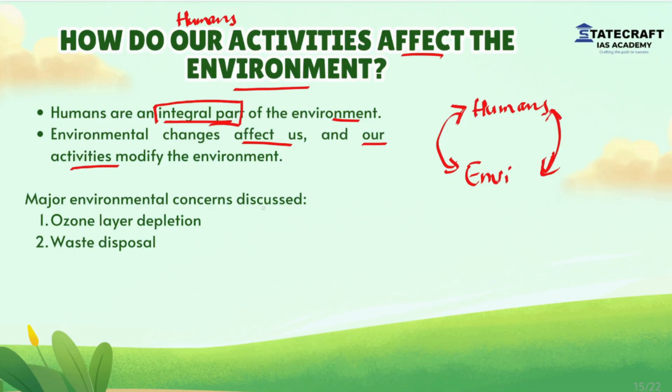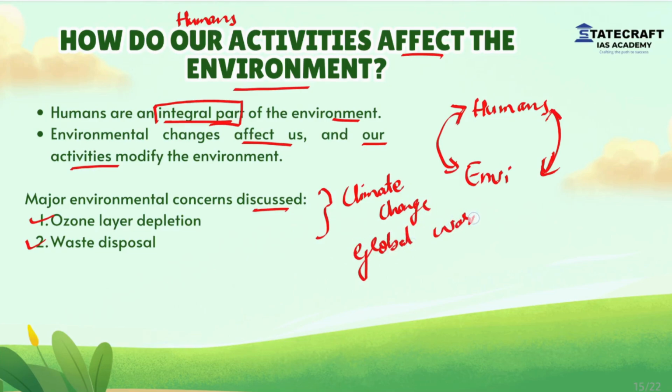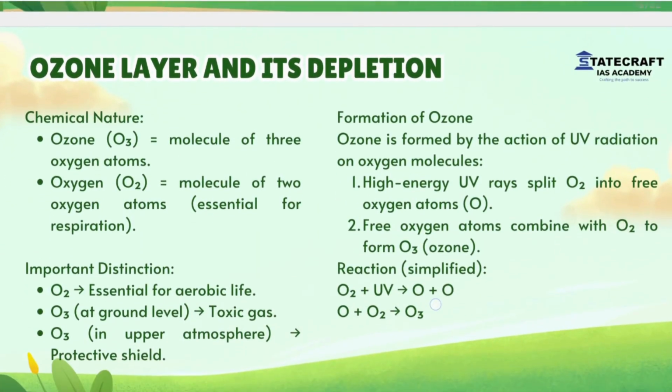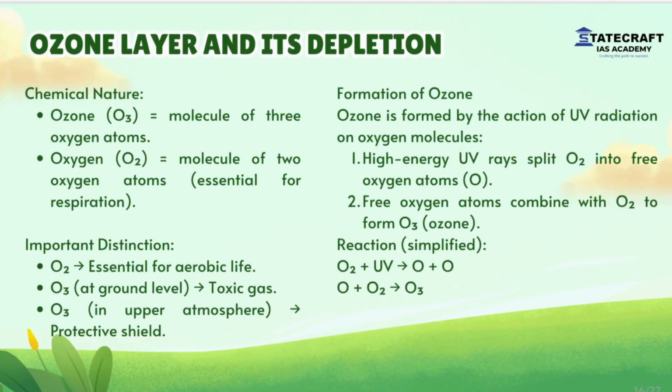Major environmental concerns discussed here are ozone layer depletion and waste disposal. Other than this, there are other issues also like climate change, global warming, deforestation, etc. But in this chapter, these two are mainly discussed, that is ozone layer depletion and waste disposal. Now let us see the ozone layer and its depletion.